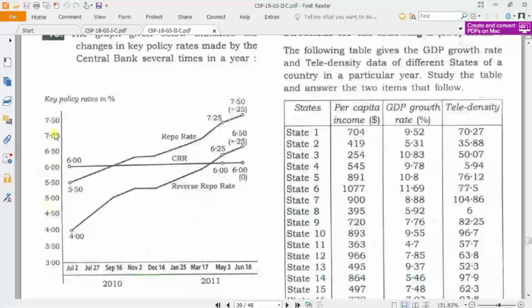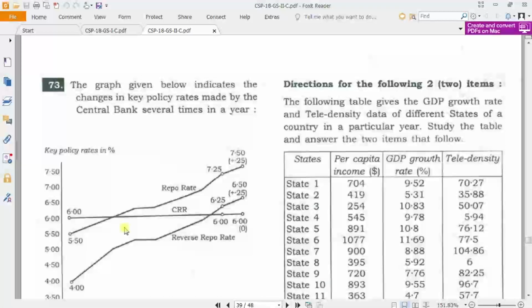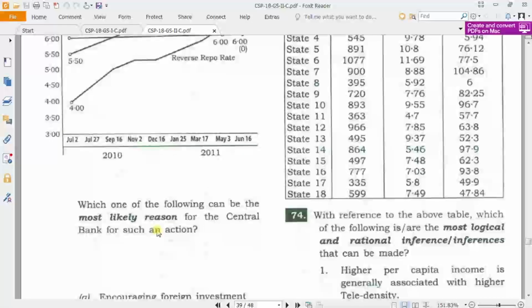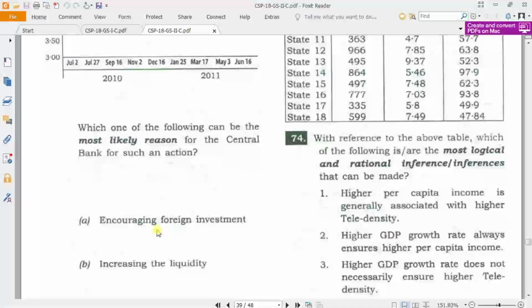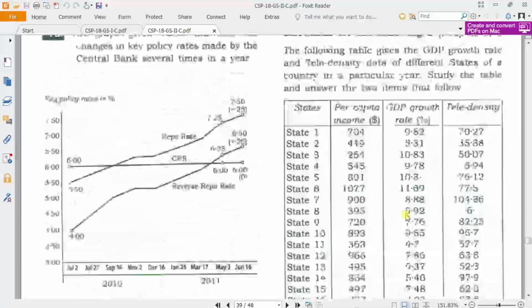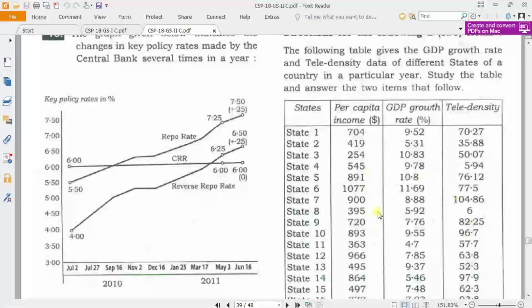So if there are decimals also, you can skip. Decimals sometimes make the question complicated. It will take time to come to a conclusion, so you better skip it and go for an easy question. So again, this is based on a data set.